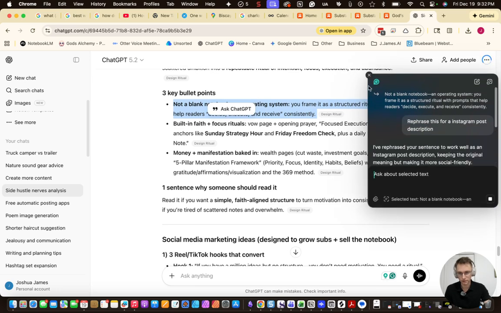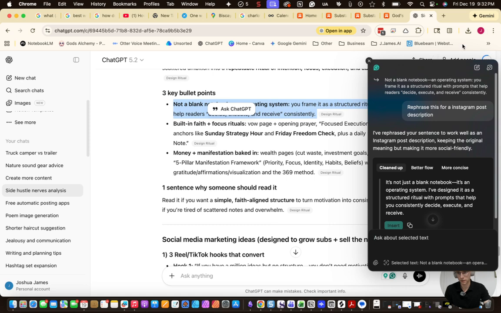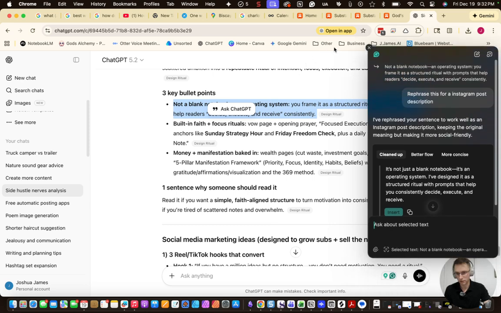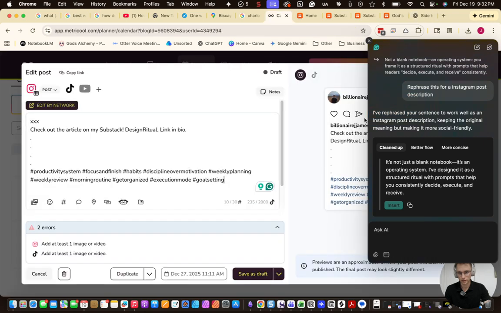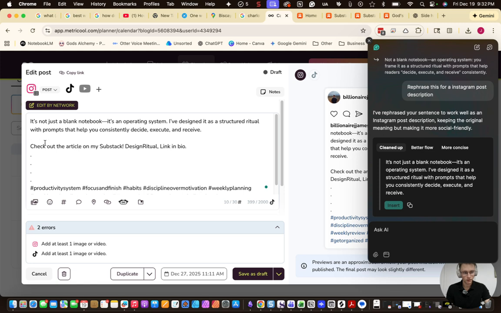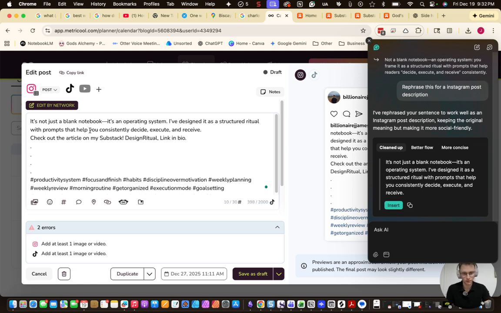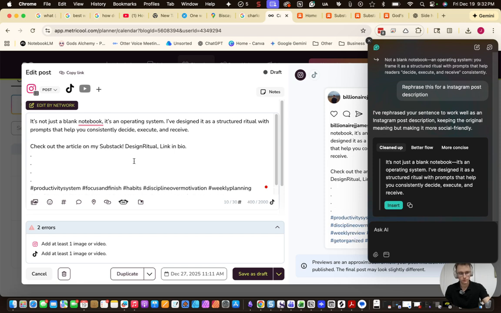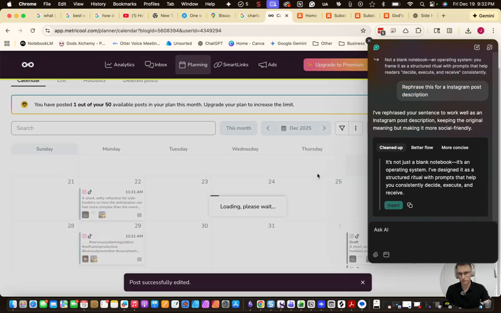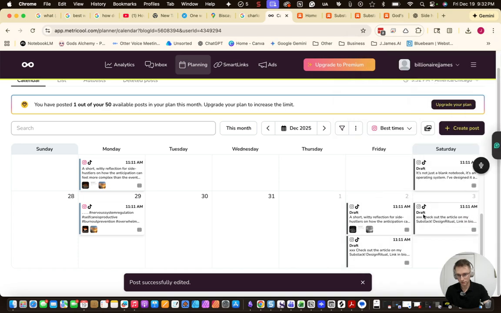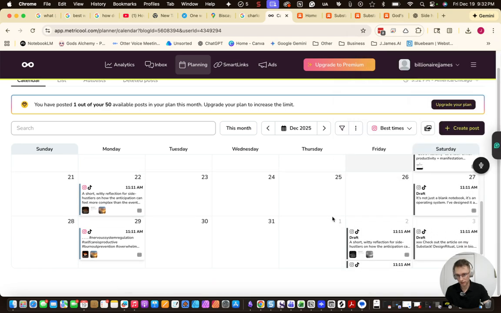Okay, and while that thinks, I'm going to drag that. Can I drag that over to a different spot? Apparently not, no. So jump back here. We're going to put this in right here. Insert, copy. There we go. Paste. It's not just a blank note, but it's an operating system. I've designed it as a structured ritual with prompts that help you consistently decide, execute, and receive. Boom. So then we're going to save that as draft. And then X this out. So we got that on 2 of those.